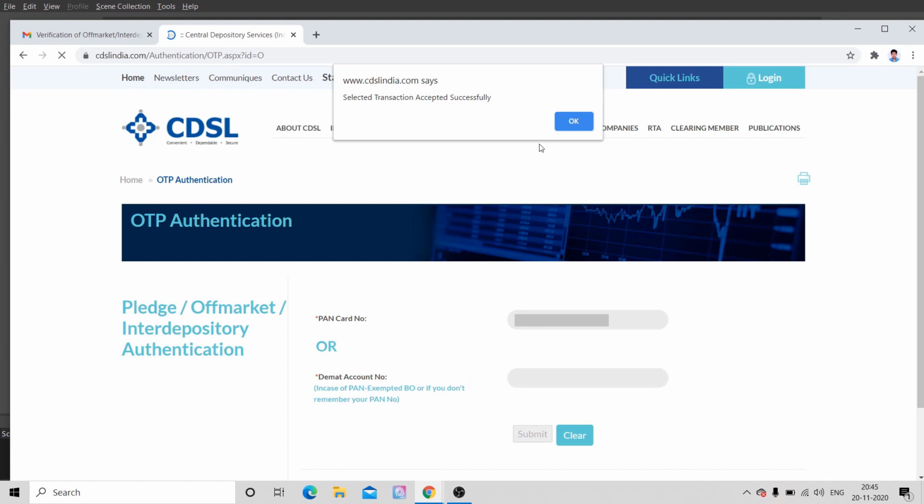We have done this demo process of gifting shares using the Zerodha Kite app.